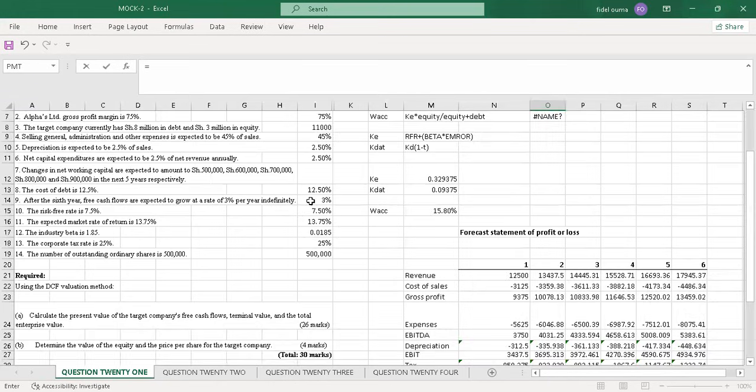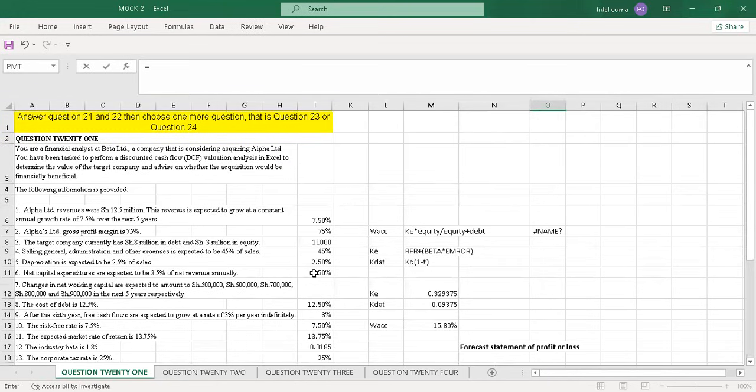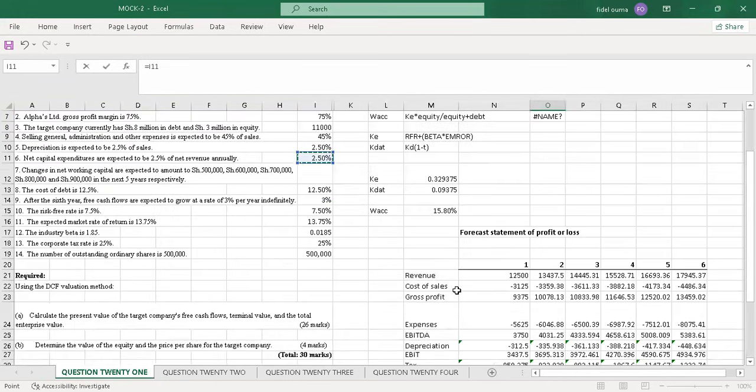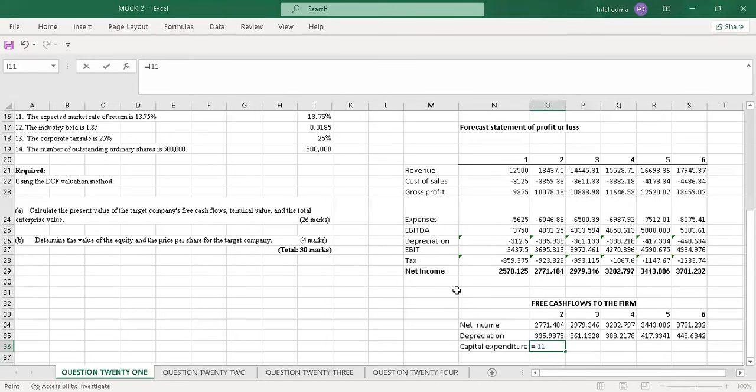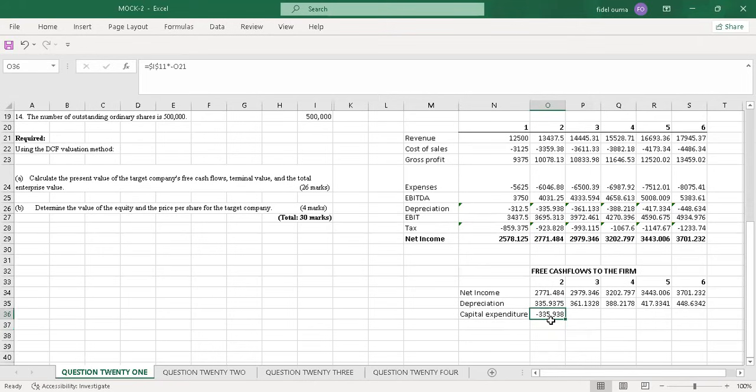I'll pick the 2.5%. Then I'll lock it because it's constant all through. Then I'll multiply by the revenue. Under the second year, my revenue was this. So then I just say enter. Once I enter, because this was supposed to be negative since I'm subtracting it, let me put it negative. So it's negative, and I just drag all through, and it will copy all through.